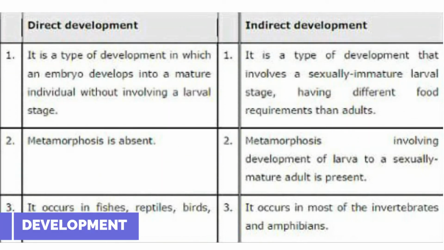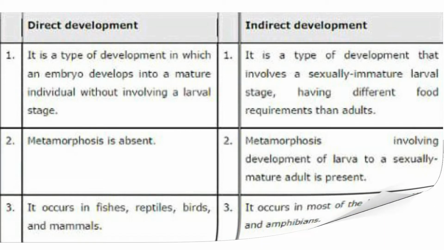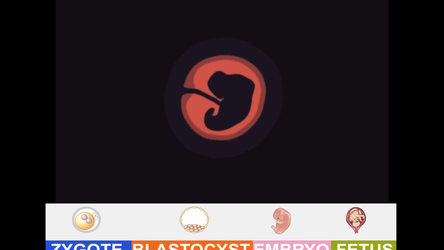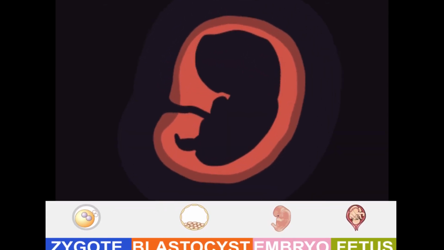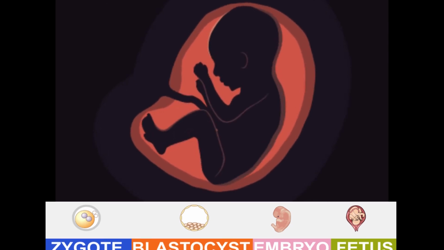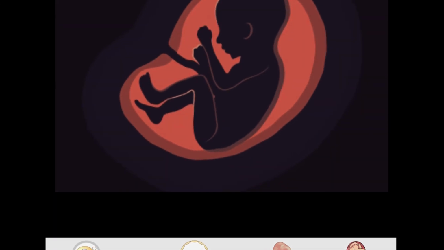Indirect development requires the animal to spend the early part of its life as the larva or the immature stage. Direct development, however, starts from the infant that resembles its parents, just like what happens for humans. The zygote develops into an embryonic human. After everything, the egg enters the placenta and together with the umbilical cord gives the nutrients needed. Then it reaches the embryonic stage where the blastocyst differentiates into various cell types and develops into an embryo, then into a fetus, and into a human baby.